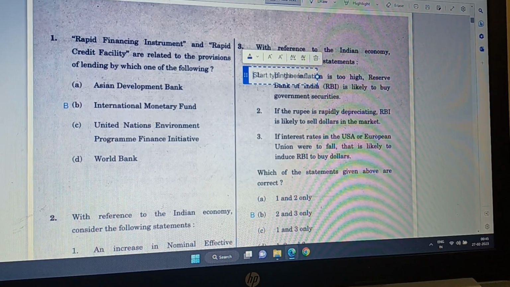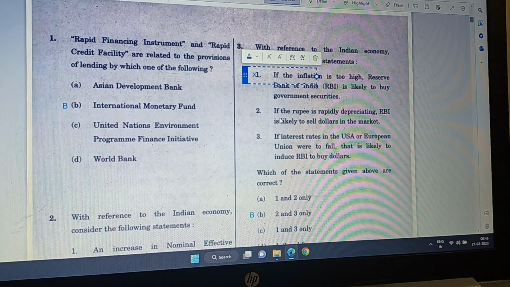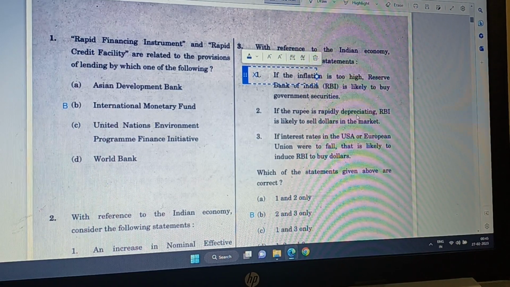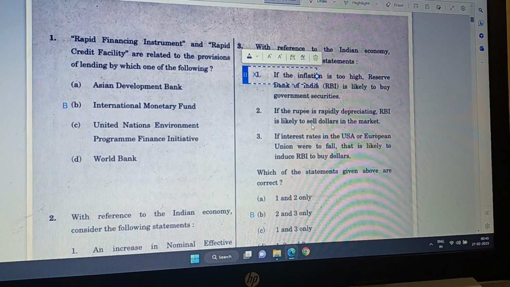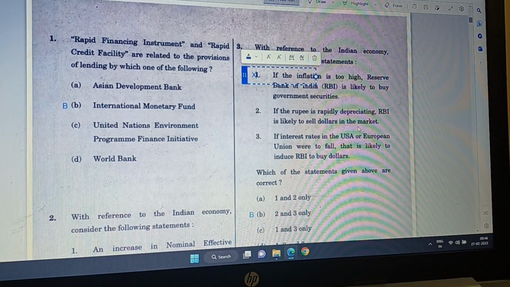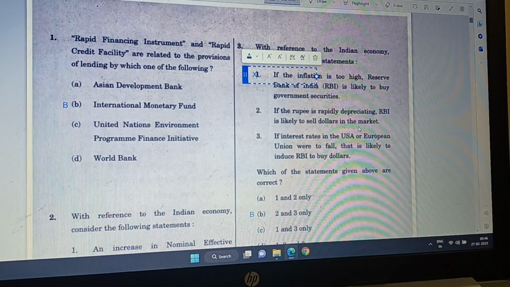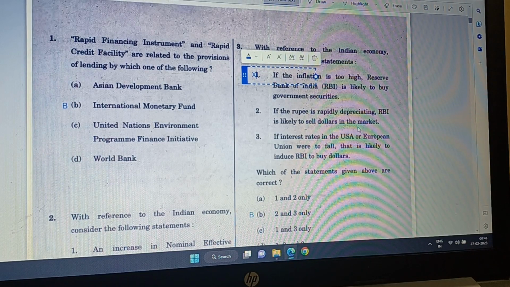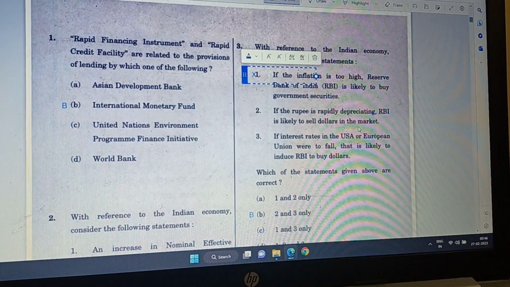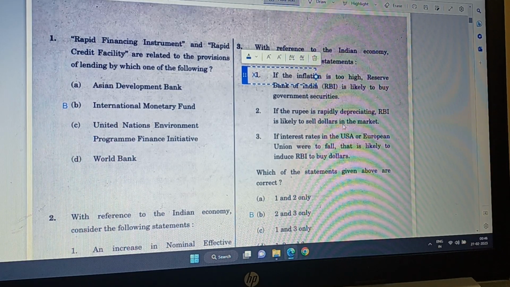And then we have this part. If the rupee is rapidly depreciating, means rupee is becoming weaker, RBI is likely to sell dollars in the market. This is correct because RBI will buy rupees, sell dollars. Whenever it is selling dollars, then RBI is buying rupees.